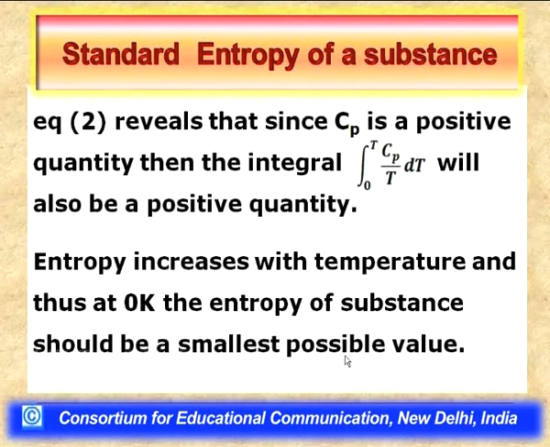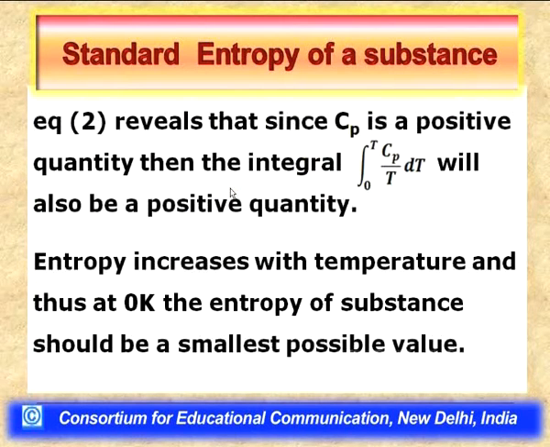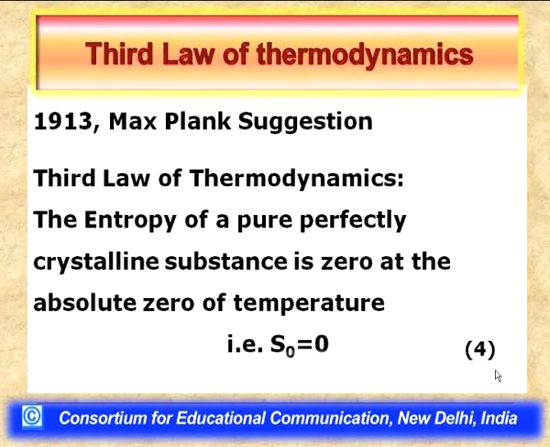temperature. It therefore means that the entropy of a substance at absolute 0 of temperature will be a minimum value, the smallest possible value. Since entropy increases with temperature, at 0 Kelvin the entropy of a substance should be the smallest possible value.